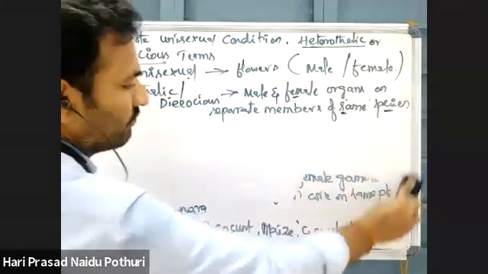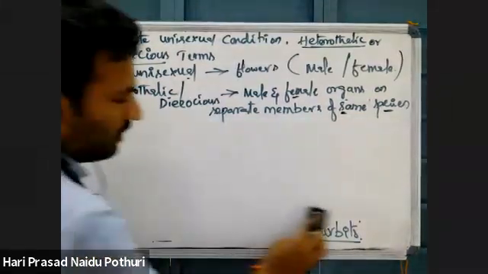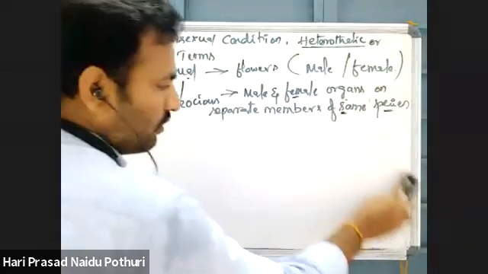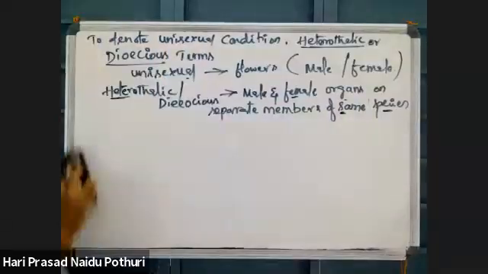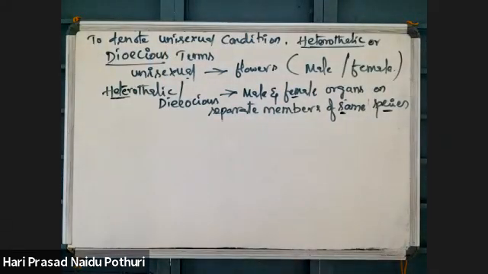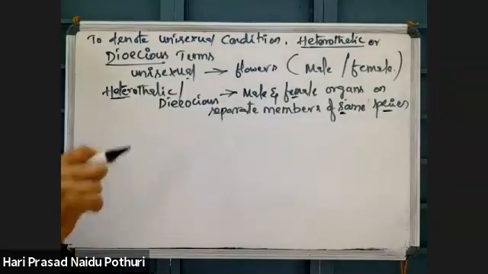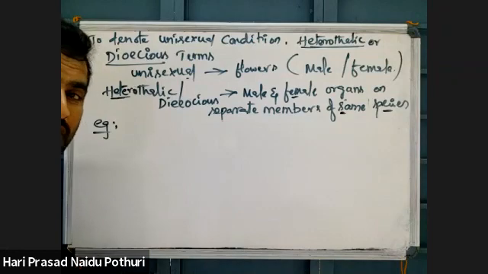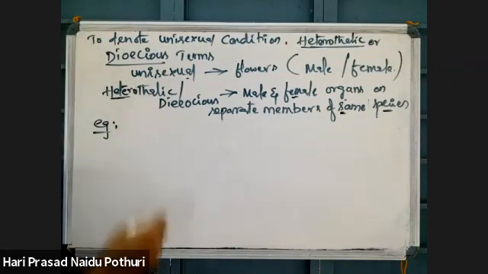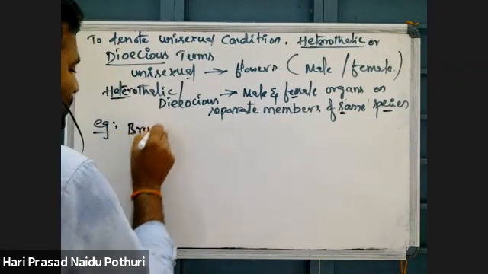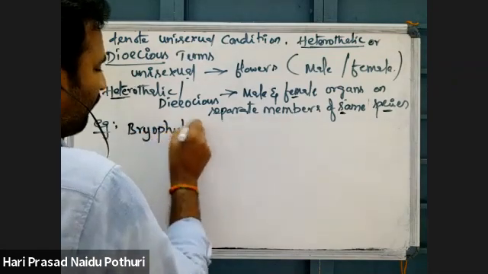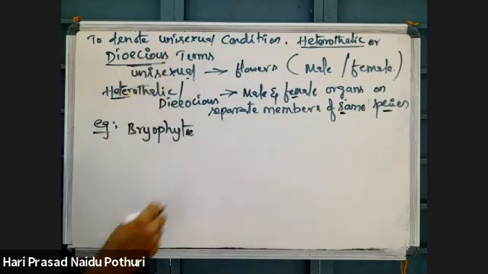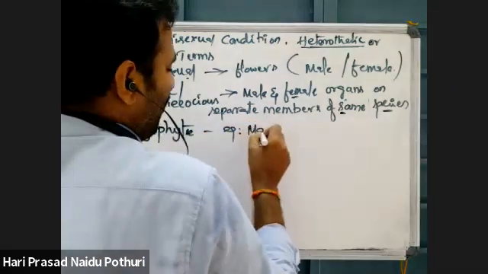Algae: usually lower algae do not show much sexual reproduction, only a few do. Algae which show sexual reproduction are majorly homothallic. If you see bryophytes, a bryophyte which is dioecious in nature, for example, Marchantia.